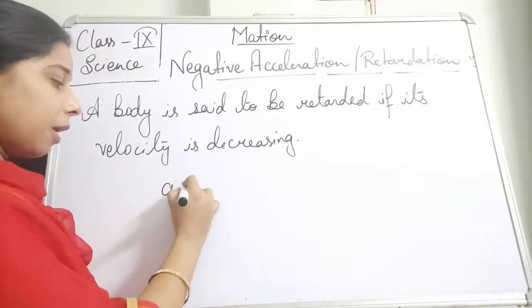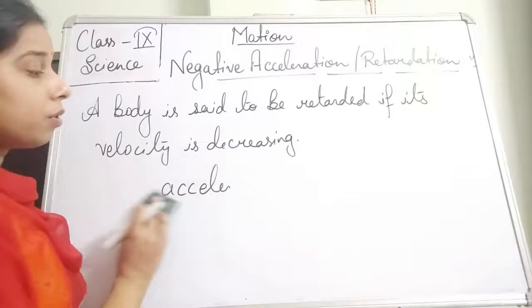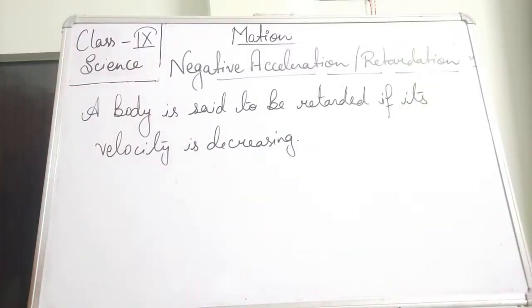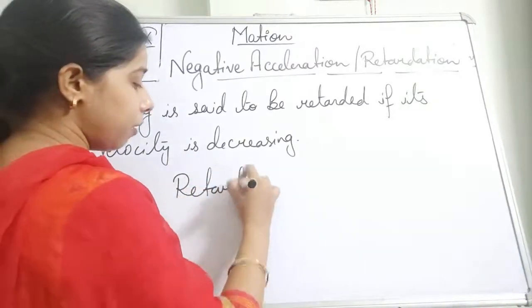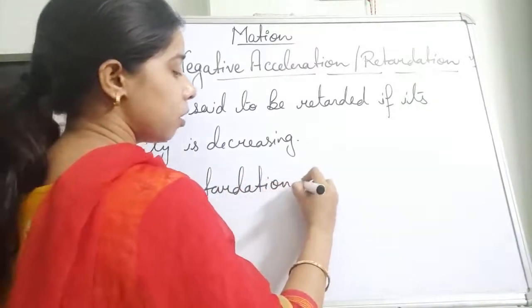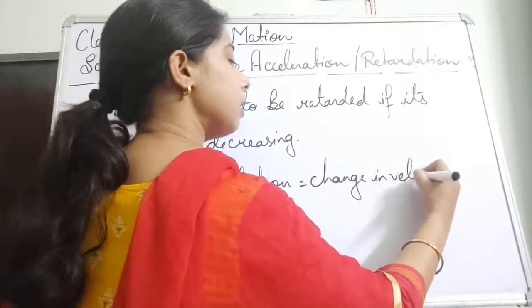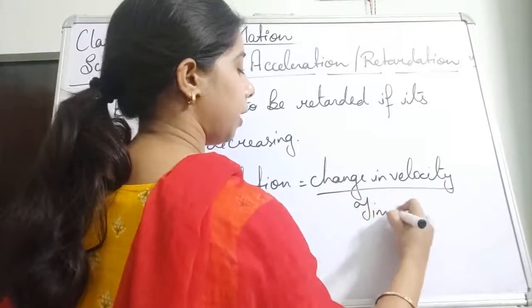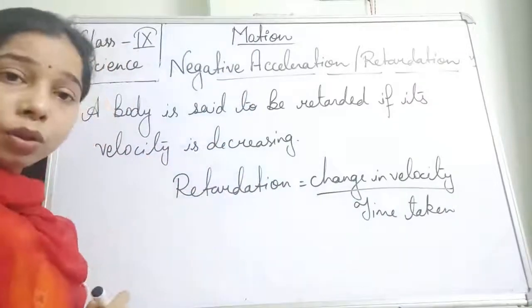It will be the same. Retardation is also change in velocity upon time taken. What about the SI unit of the retardation?